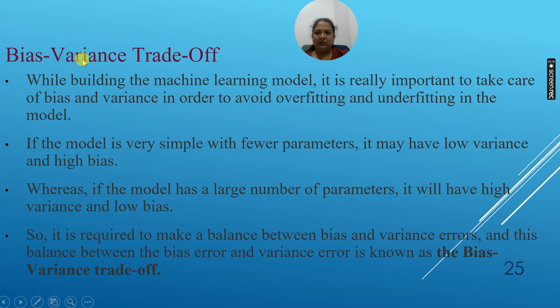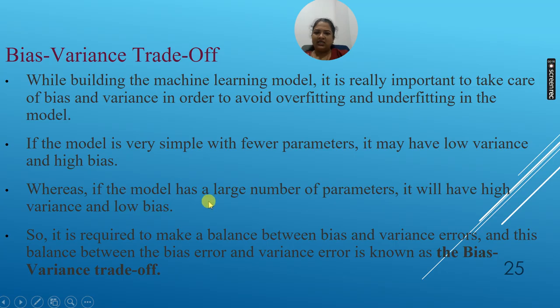The next term is the bias variance trade-off. We use this while building the machine learning model, and it is really important to take care of bias and variance in order to avoid overfitting and underfitting. If the model is very simple with fewer parameters, it may have low variance and high bias. High bias means both training and testing cannot be performed well.